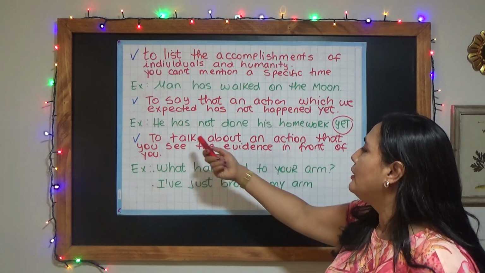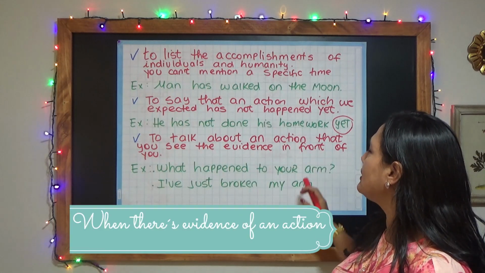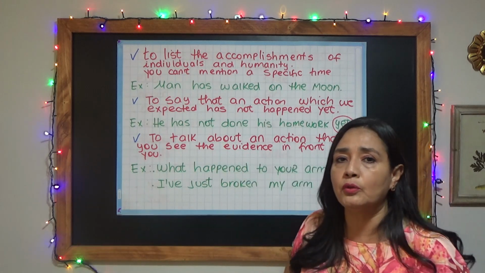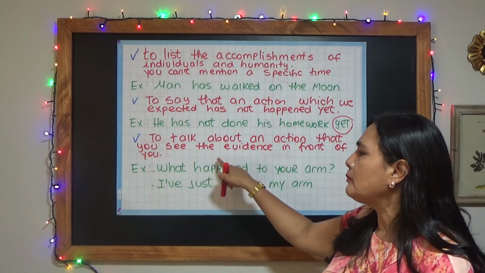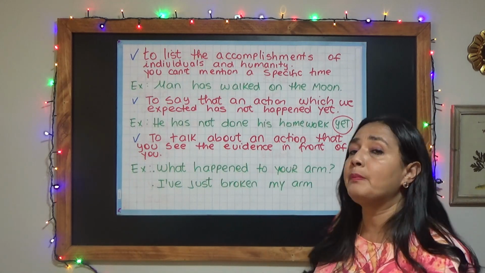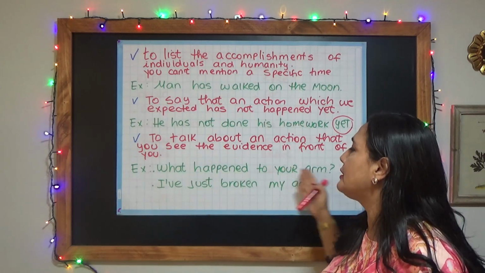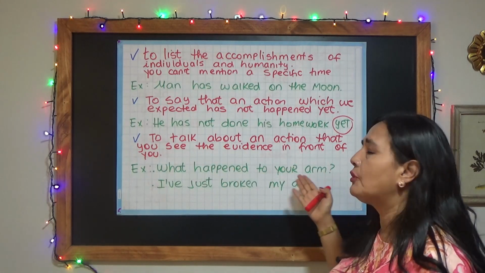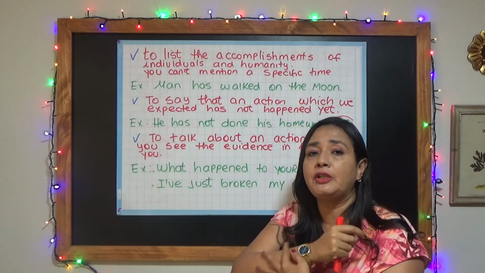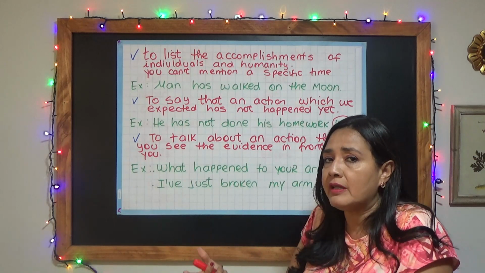Good. We use the present perfect when we are talking about an action whose evidence you see in front of you. For example, two people are talking and one says, "What happened to your arm?" Why is this person saying that? Perhaps because you are wearing a plaster, you have something on your arm, so I can see the evidence.